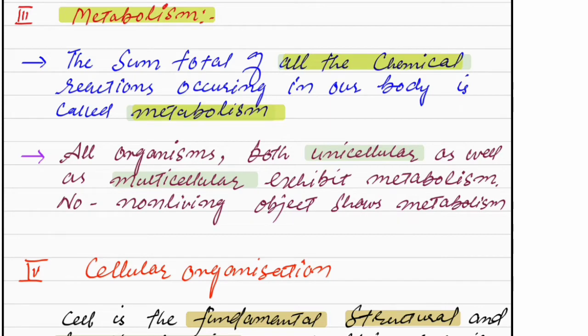This energy is utilized to carry out different life processes and activities, like the formation of proteins, RNA, DNA. So this we call metabolism. Metabolism is the series of chemical reactions taking place in the body to convert complex materials into simpler ones.